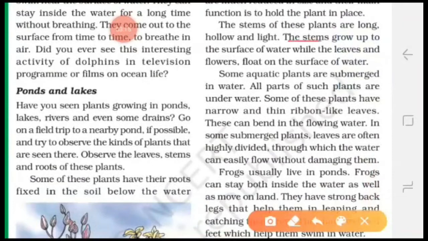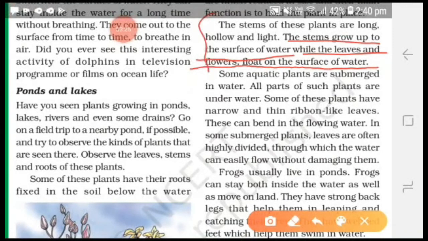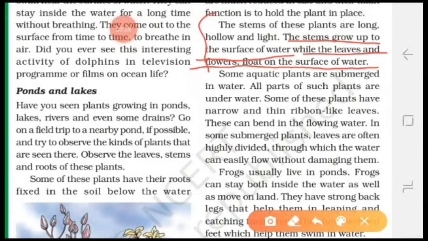The stem grows up to the surface of the water while the leaves and flowers float on the surface of water. Means the plants which live in the water bodies, their stems are hollow and long and light in weight. Okay, leaves and flowers float on the surface of water. Some aquatic plants are submerged in water, means live inside the water.